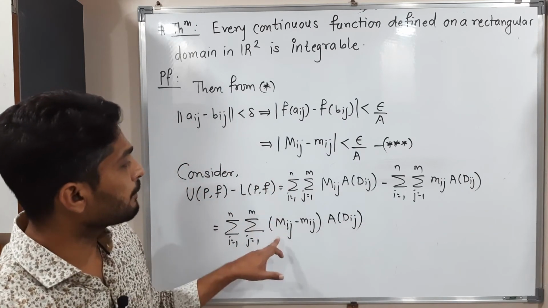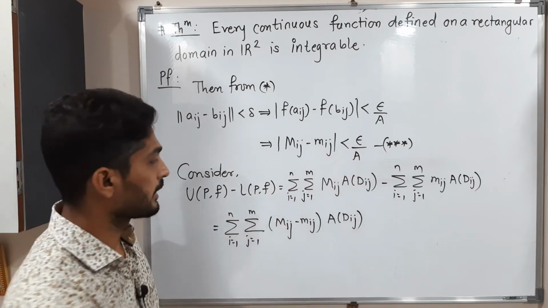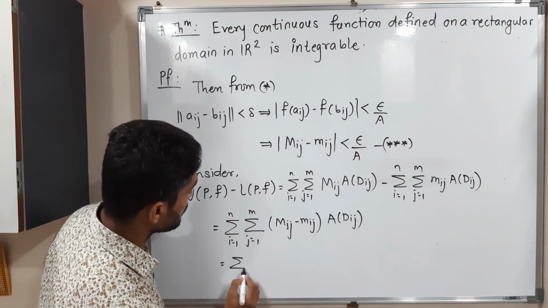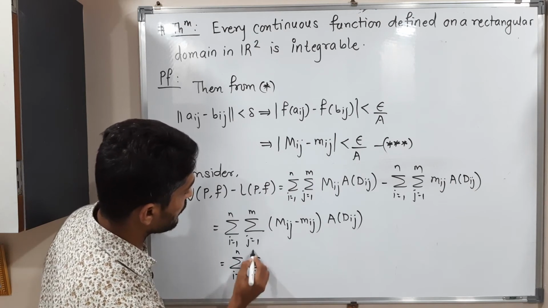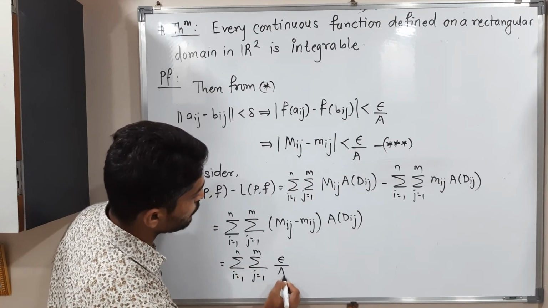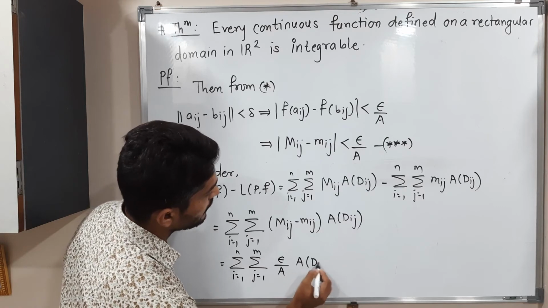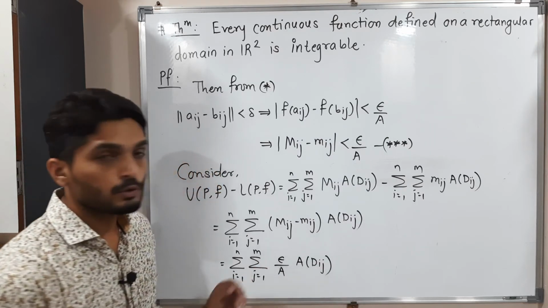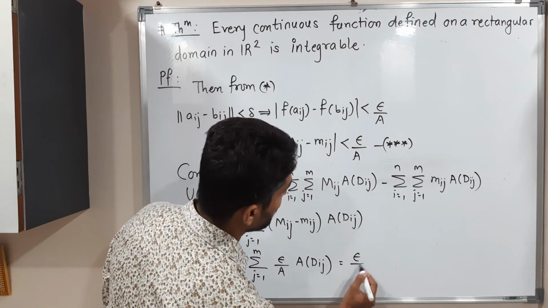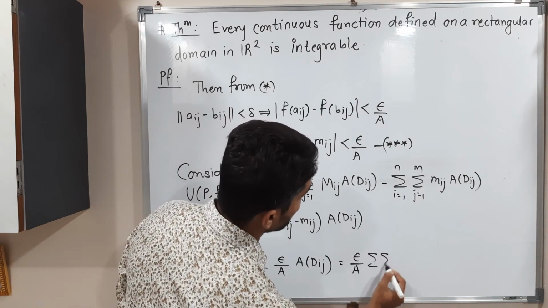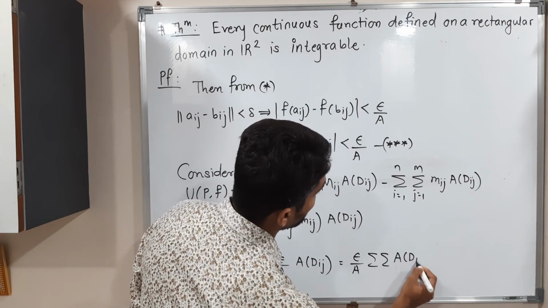But just now we have proved it is less than epsilon by A. So this is less than summation, i running from 1 to n, j running from 1 to n, epsilon by A times area of Dij. Okay, but epsilon by A is a constant, it will come outside. So this is equal to epsilon by A outside, summation area of Dij.